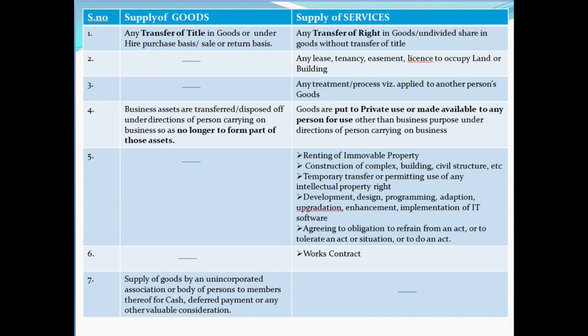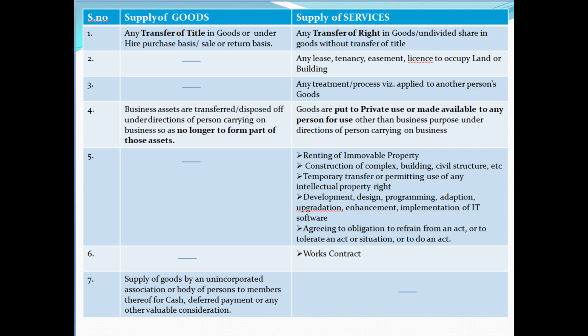Anything which is intended for sale to a buyer is treated as a supply of services. And next, temporary transfer or permitting use of any intellectual property like patent, copyright, etc. are also supply of services. And next, development, design, programming or any other processing of IT software is also supply of services. And next, agreeing to the obligations to refrain from an act or to tolerate an act, which means non-compete agreements, constitute a supply of services.